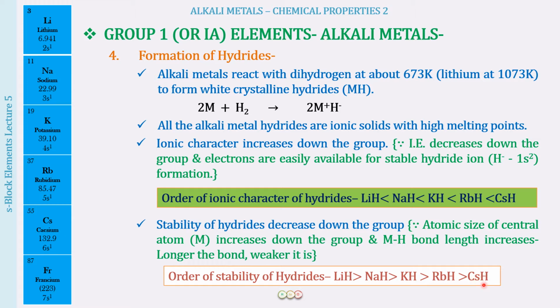Now, what is the actual reason for that? The actual reason is that as we are going down the group, the atomic size of the central atom is increasing. The bond length between the metal and the hydrogen will increase, and the longer the bond is, the weaker it is going to be, and the easier it is going to be broken. So that is why the stability is going to be maximum for lithium hydride. Did I teach you anything new?